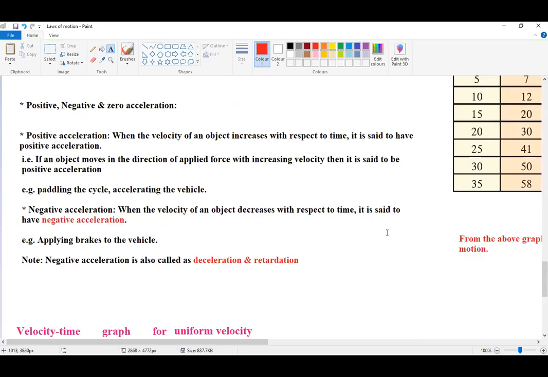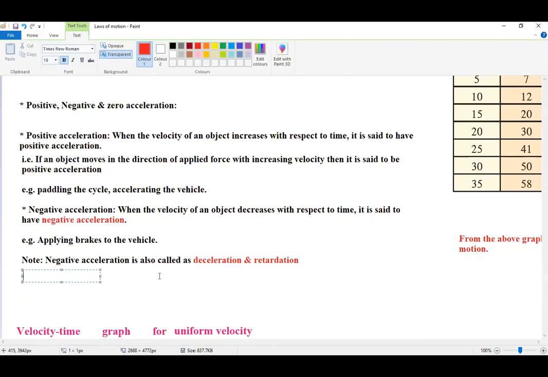All right, and zero acceleration, the last one.